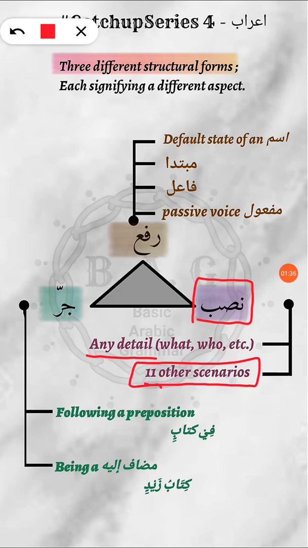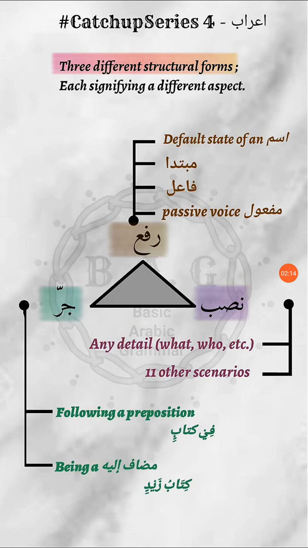Okay, what's next? There are 11 other scenarios about it, okay, and we are going to discuss these 11 scenarios as we progress through the course, inshallah. Okay, at this moment, just remember this detail point, okay, that for example, if I say that I ate an ice cream, why did I eat it, when did I eat it, how did I eat it, all right, how many of those did I eat, all right? So all those extra details are in nasab form. That is it.